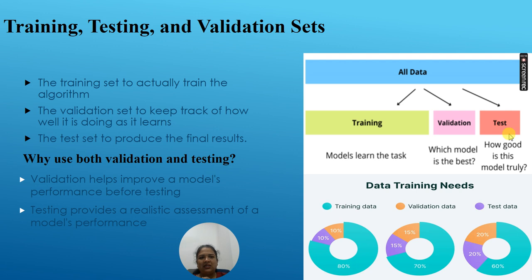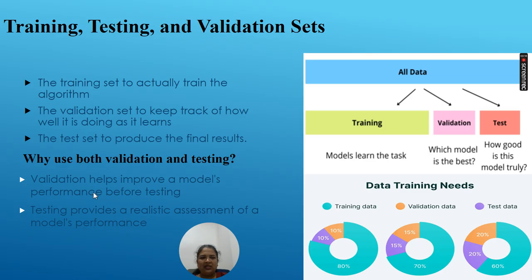This testing data is going to help us to check the performance of the system. It will decide how good this model truly is. It will give different results, and depending on the different performance measures, we can check the performance of the system. Now the question is, why use both validation and testing? Is it really necessary, or can we go with only testing as well?